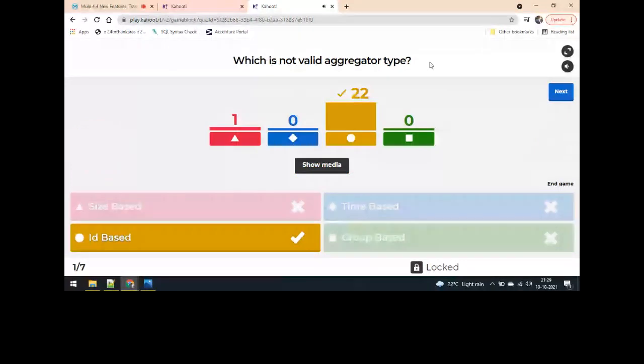Okay, so this was an easy one, I guess, because Jackie gave a complete discussion on these three topics: size, time, and group.